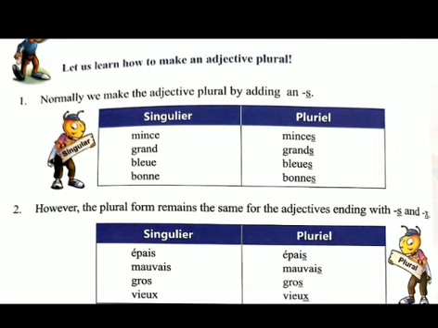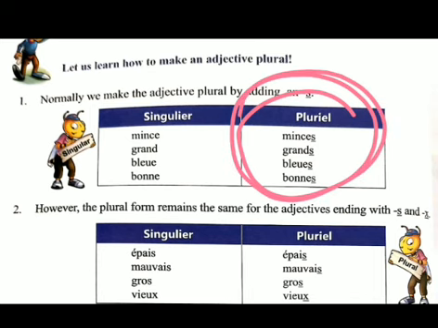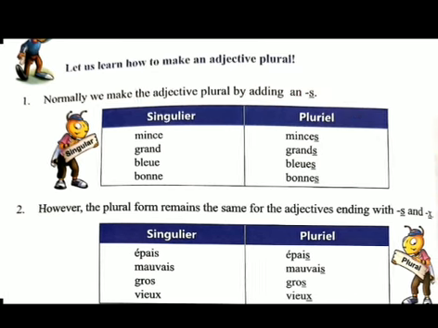So move on to the next page. Let us learn how to make an adjective plural. As you know very well how to convert a word into a plural form, as we have done earlier in the previous videos also, for some words you just put s to make it a plural form. Like these are the examples.